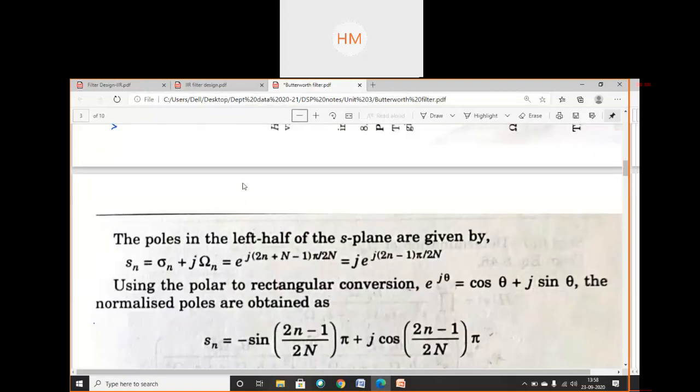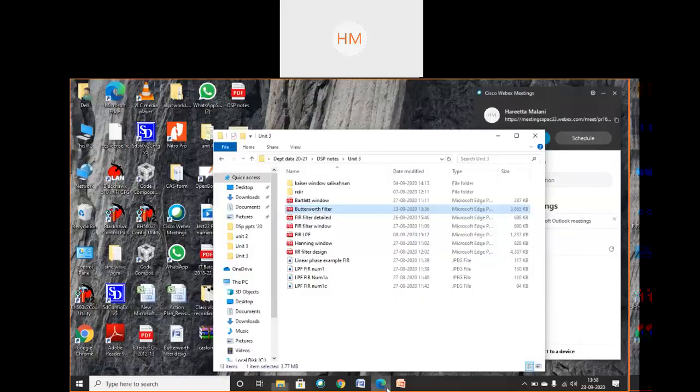So now I will just show you one more. So these equations you have written, even, odd, some parameters were defined.